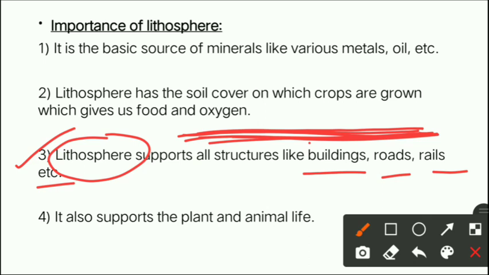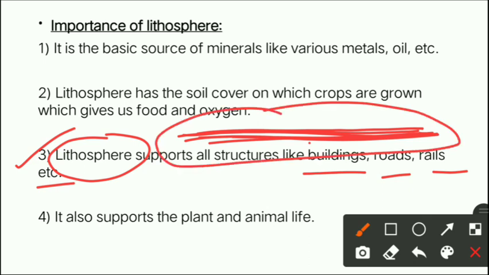For construction of a road, rail or building, we require land area for the support. Without land area, these things cannot be constructed, right?